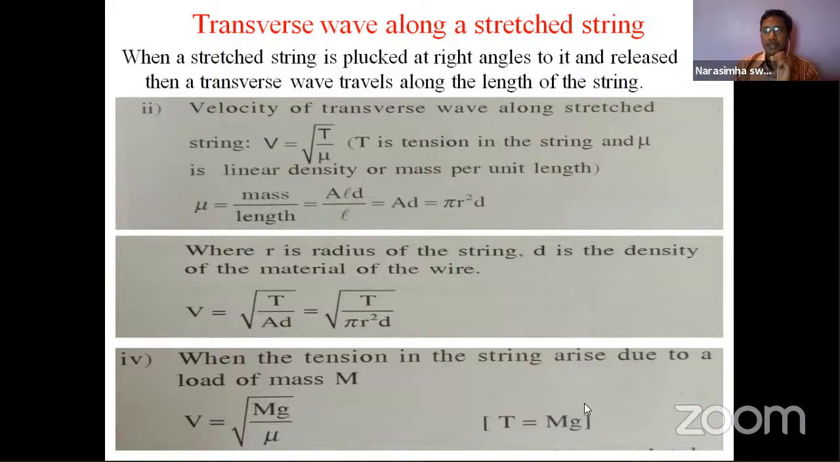So whenever the mass is there, gravity will come. Due to this parameter, the string undergoes some tension, that is F. So in the place of T, we can write mg. This is another case. So here we discussed three situations: when the mass is loaded to the string, when the area of the string is considered, and simply mass per unit length, the linear density, is considered.